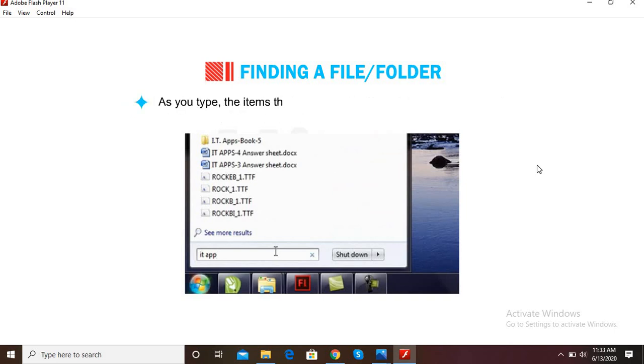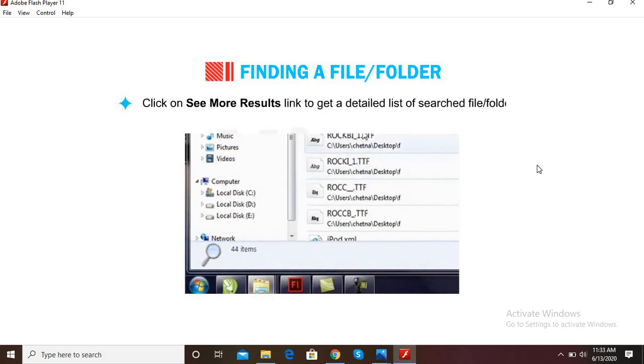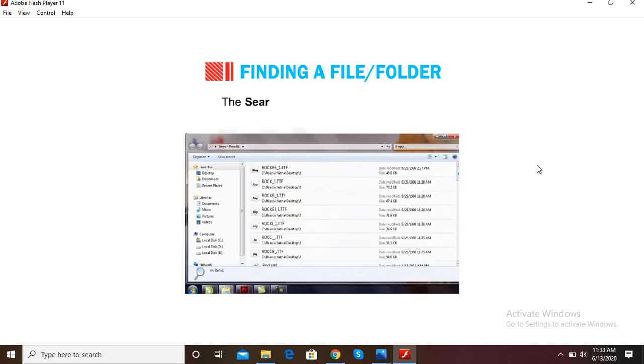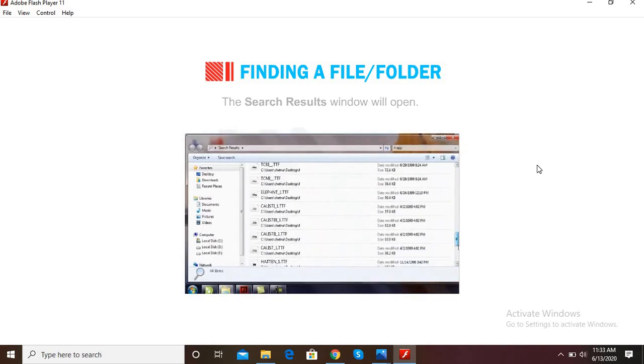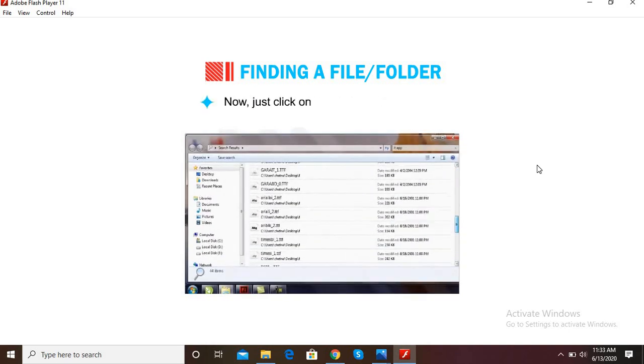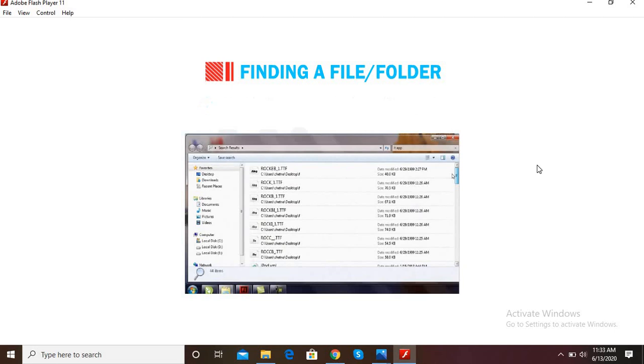As you type, the items that match your text will appear on the Start menu. Click on the desired file or folder. It will open in a new window. Click on the See More Results link to get a detailed list of searched files or folders. The search results window will open. Now just click on a search result to open it.